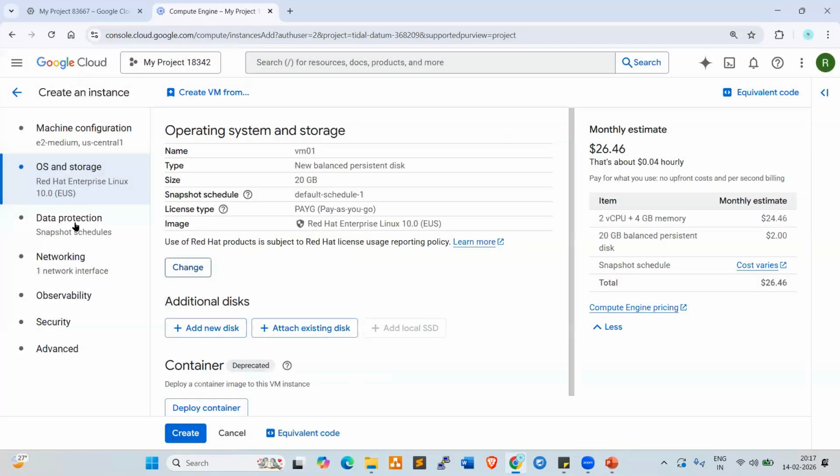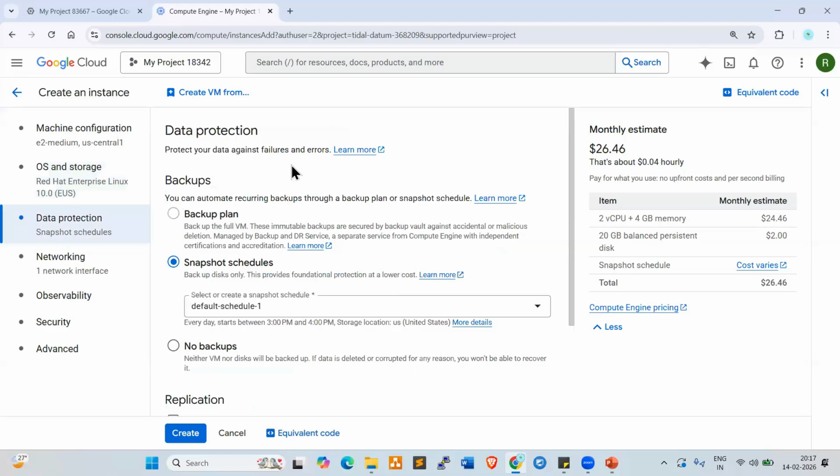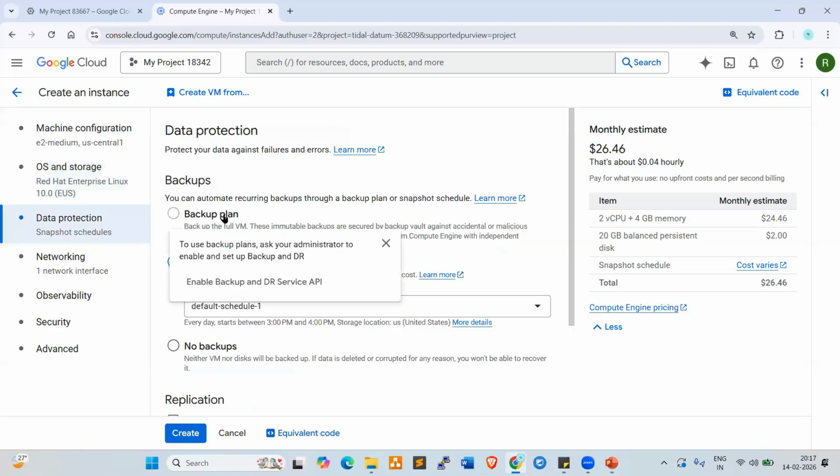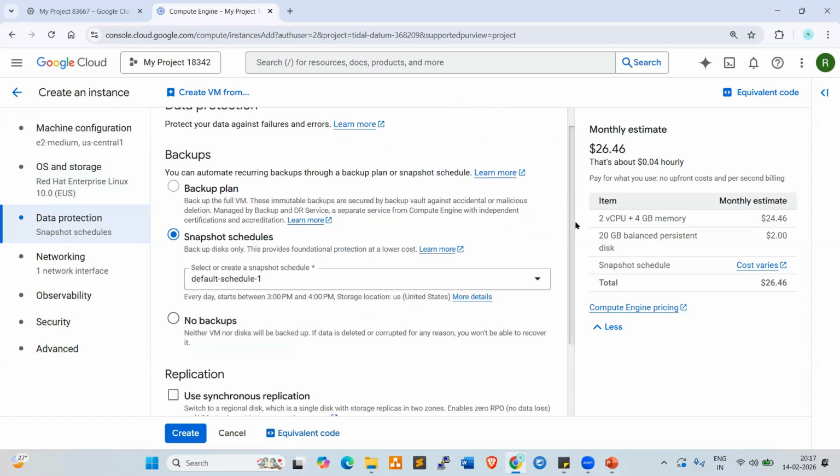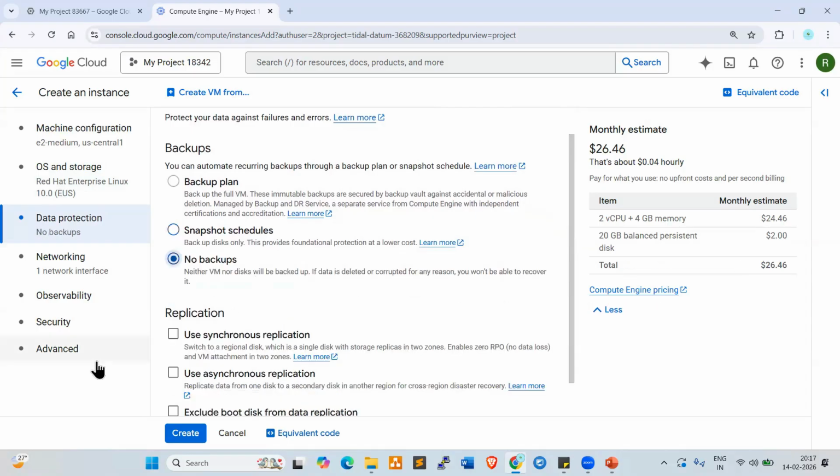Go to data protection. Click on this. Now look at here. So if you want to enable the backup plan, you can enable the backup here. Snapshot schedule. If you want to select the schedule, you can select no backup. For example, I don't require any backup. You can select no backups.